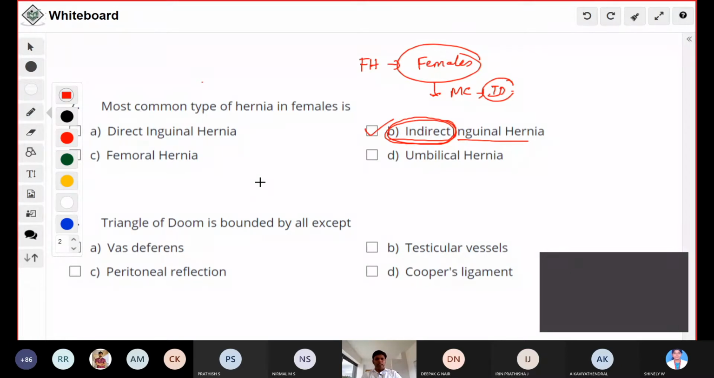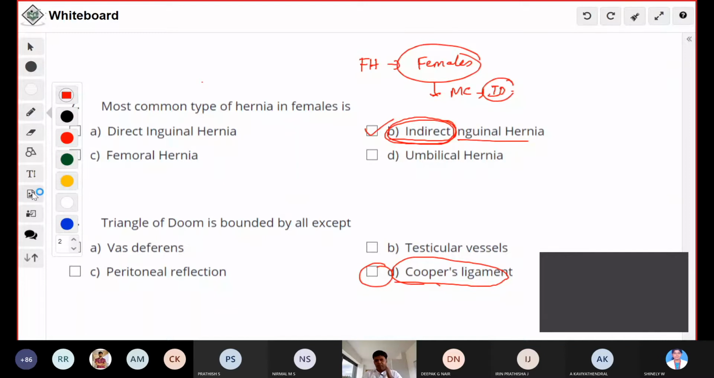Okay, next question. Triangle of doom is bounded by all except. What is the answer? Cooper's ligament. Yeah, it is Cooper's ligament. Okay, so we will just discuss this. What is this triangle of doom?